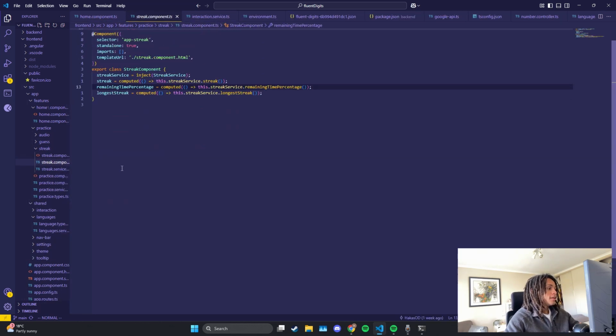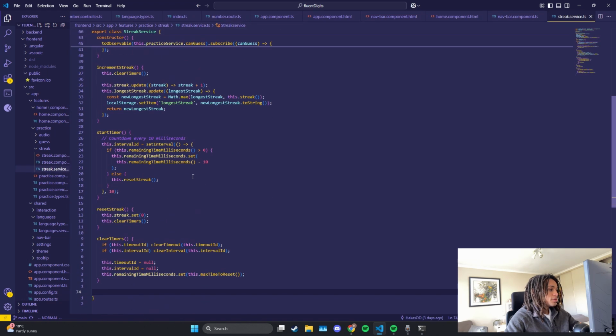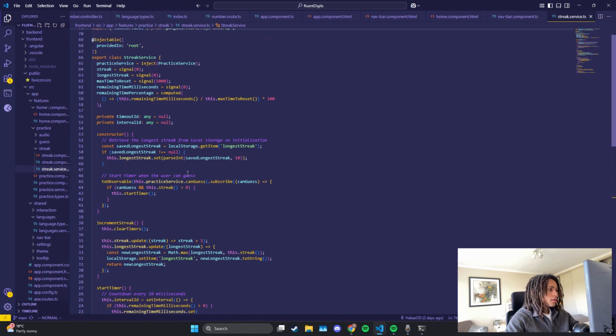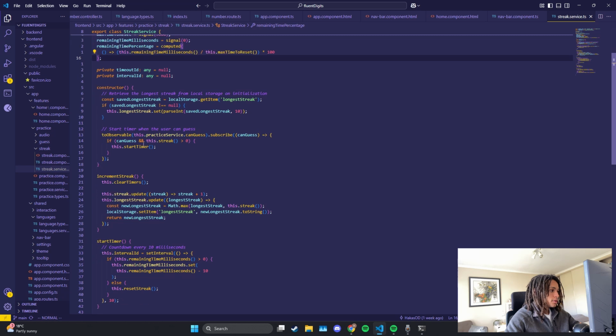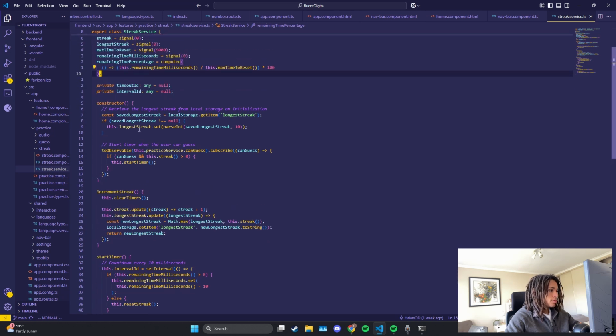Alright, well, I actually just put most of the logic in a service here. That way I can use some of these values in different areas, because it's kind of useful. Anyway, so yeah, what do I do? In the constructor, I just get the streak from the local storage, check if they have it or not, and then I also make an observable here.